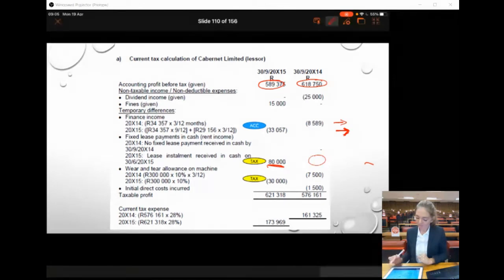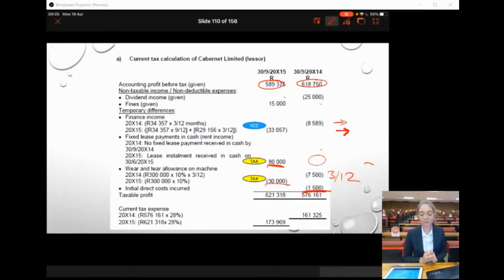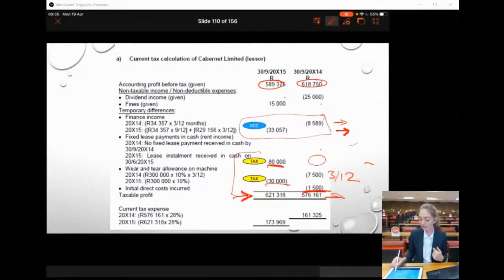And then we get our wear and tear allowance for this. This will be for 3 months, and this will be for a full year. And we also have our initial direct cost. That's the one I forgot about. The initial direct cost that will be deducted for tax purposes. Okay, yes, thank you, Mr. Swanepoel. You picked that up. Okay. Good, but just note that I didn't have the solution in front of me, but maybe you also didn't, which is fine. Okay, and that then gives us our taxable profit, as easy as that. So we reverse the accounting to get rid of it, so that we can add the tax treatment to calculate our taxable profit for these 2 years.